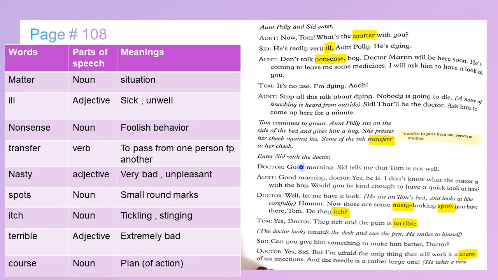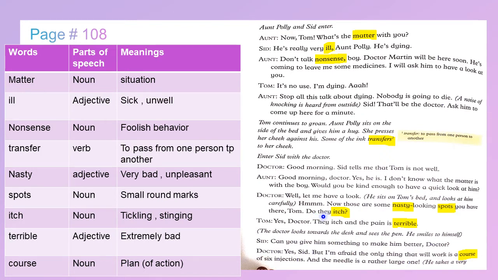Enter Sid with the doctor. Doctor: Good morning. Sid tells me that Tom is not well. Aunt: Good morning, doctor. Yes, he is. I don't know what the matter is with the boy. Would you be kind enough to have a quick look at him? Doctor: Well, let me have a look. He sits on Tom's bed and looks at him carefully. Now, those are some nasty looking spots you have there, Tom.